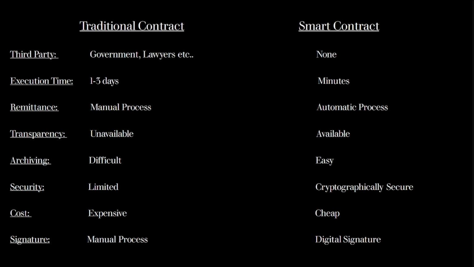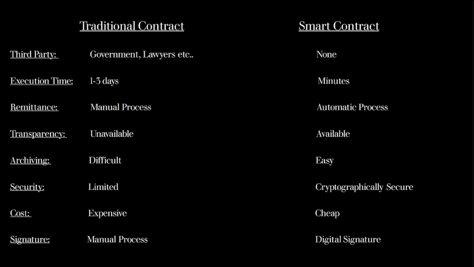Remittance. If any kind of remittance has to happen, for example, if you rent out a house in the metaverse, a traditional contract requires the other party to manually pay the rent every month, which can lead to complications and delays. A smart contract has an automatic process where the rent will be automatically drawn from the other party and paid during the duration of the smart contract.